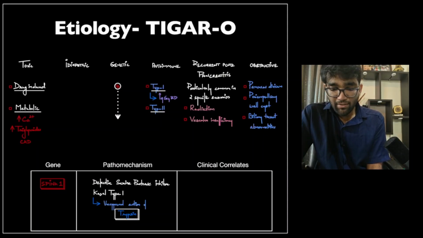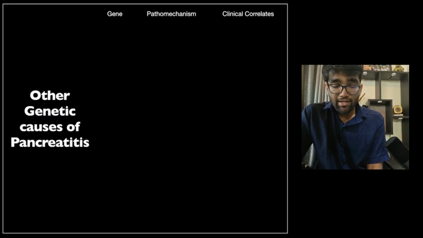Okay, and this is the primary protease inhibitor that prevents excessive runaway activation of trypsin within the pancreatic parenchyma. So if it is defective, trypsinogen gets converted automatically to trypsin, and that then causes degradation of the proteins within the pancreas. So the most common mutation is what is called N34S, and clinically it just presents as chronic pancreatitis. We'll see there is a classical cause of this kind of pancreatitis.